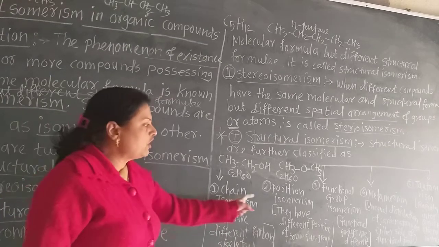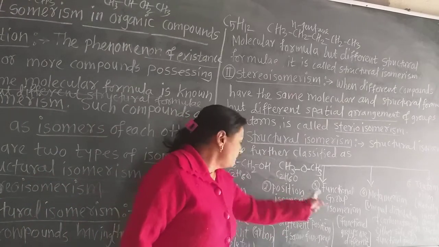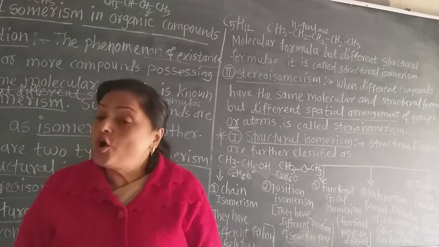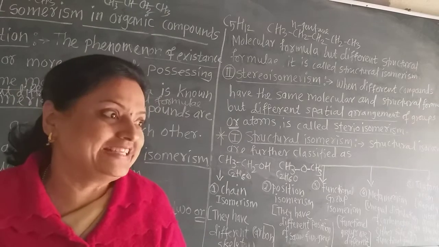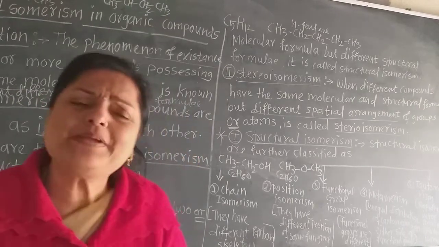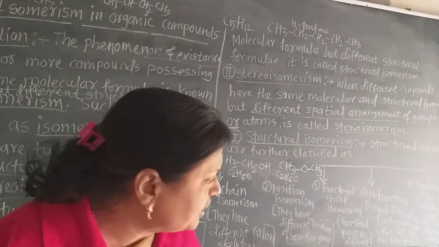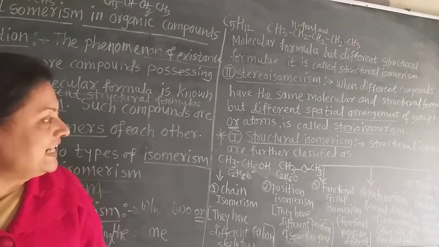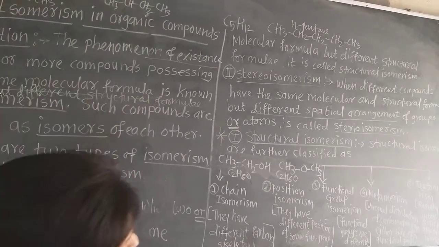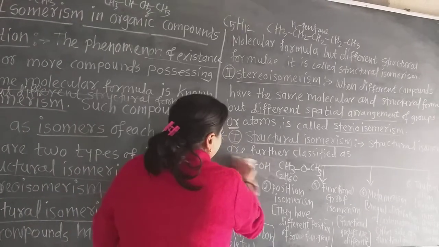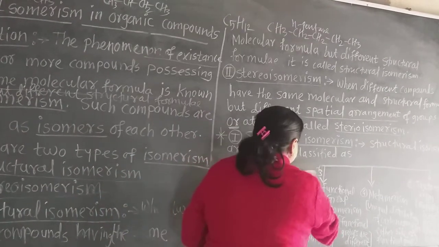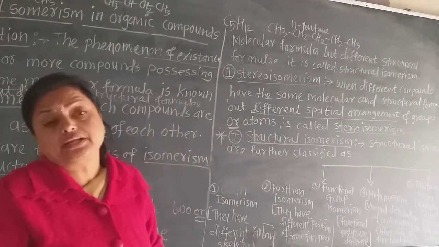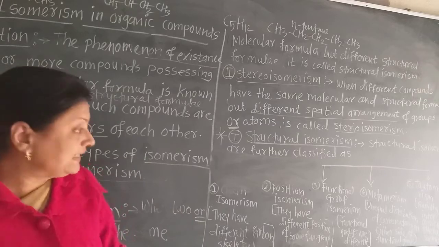Now all these 3 we already learned: position isomerism, functional and chain. Now let us see metamerism. What happens in metamerism? Metamerism is where there is an unequal distribution of carbon atoms on either side of the functional group. Let us see an example, then you can understand this also. In 12th standard we have metamerism, or there may be a short note on metamerism.